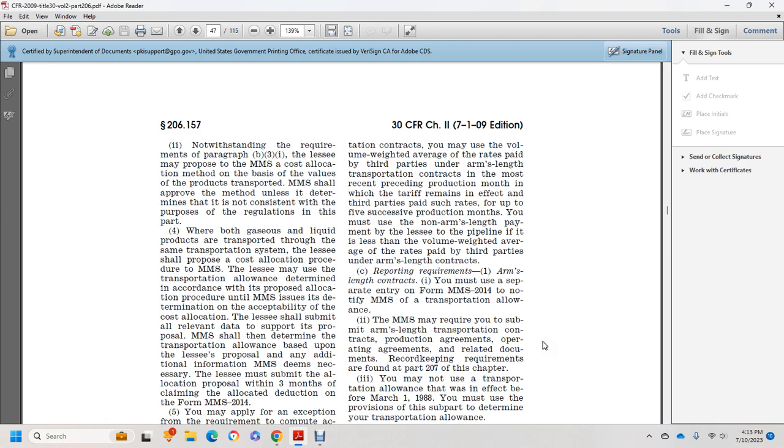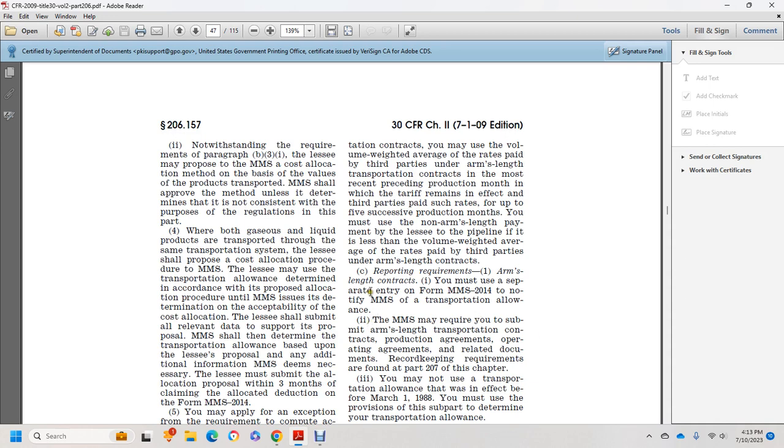C. With the reporting requirements of arm's length contract, one must make a separate entry with the information on the Minerals Management Service form 2014, and if the Minerals Management Service requires for the transportation allowance, you must submit the arm's length transportation contract, production agreement, operating arrangements, and agreements related with the documentation. Record keeping requirements are found in part 207 in this chapter.